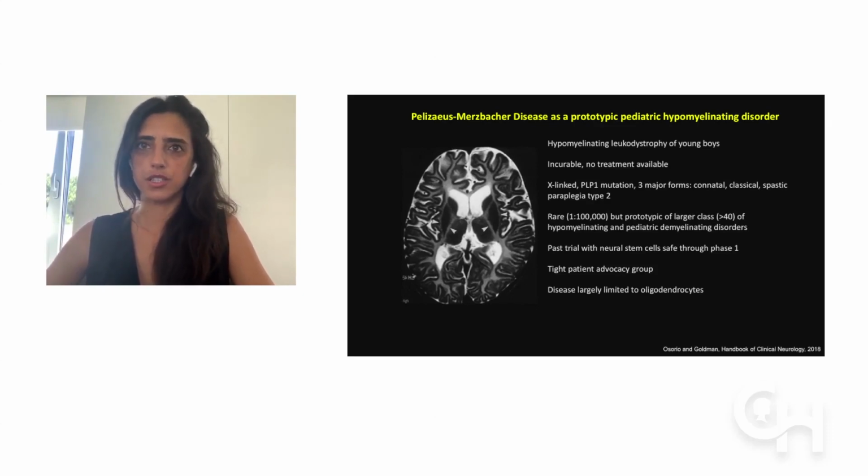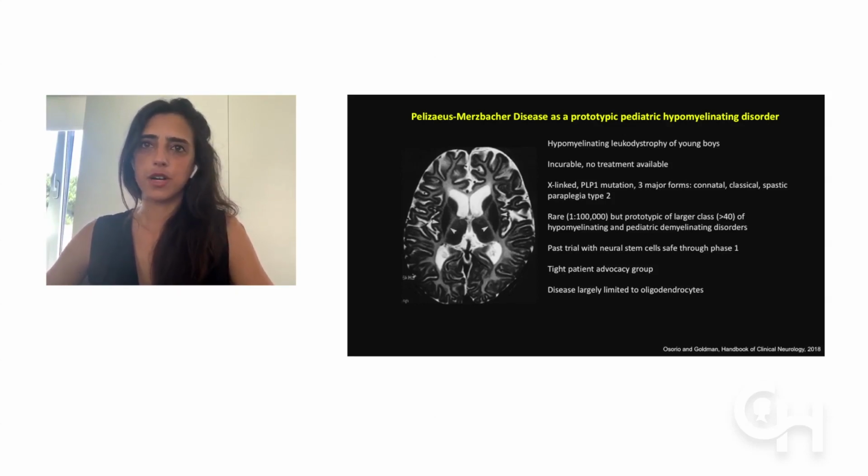It is a rare condition, as you all know. It affects about 1 in 100,000. But it's a prototypic case of a larger group of hypomyelinating disorders, for which we don't know the exact incidence, but they are more common if we think about them as a group.